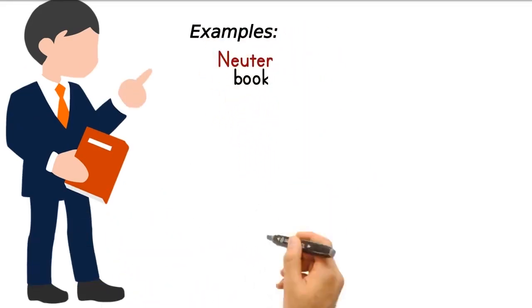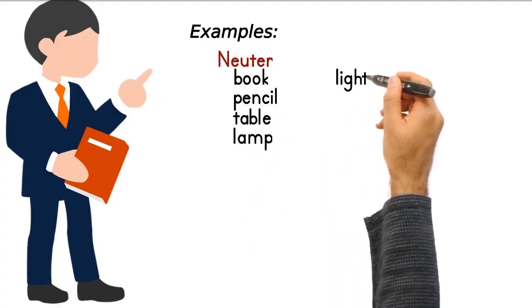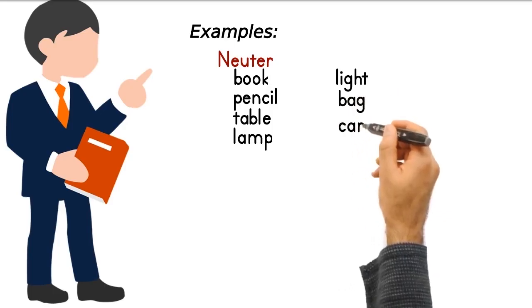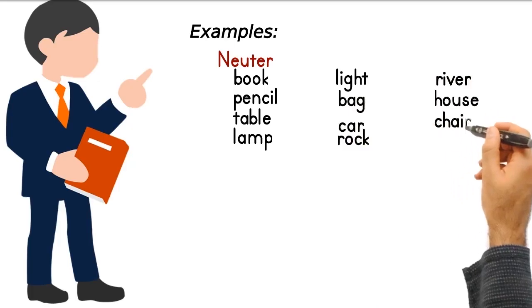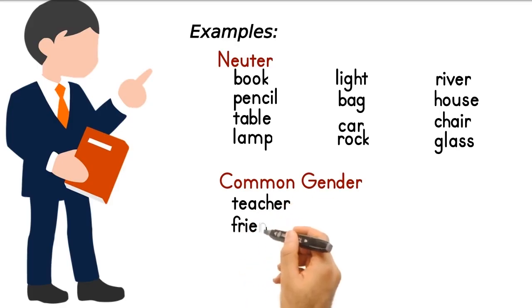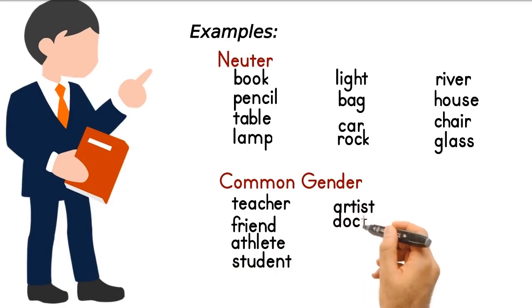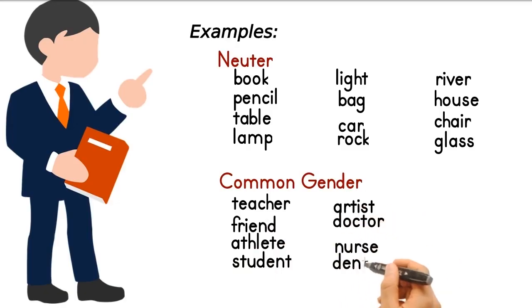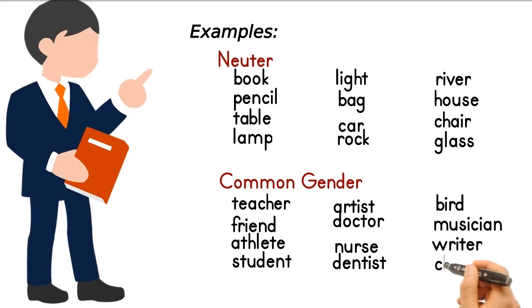Examples of neuter gender: book, pencil, table, lamp, light, bag, car, rock, river, house, chair, glass. Examples of common gender: teacher, friend, athlete, student, artist, doctor, nurse, dentist, bird, musician, writer, child.